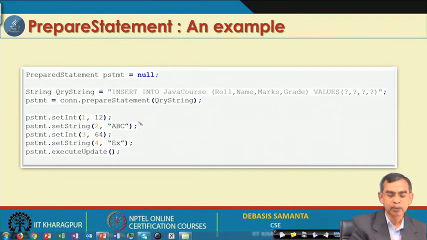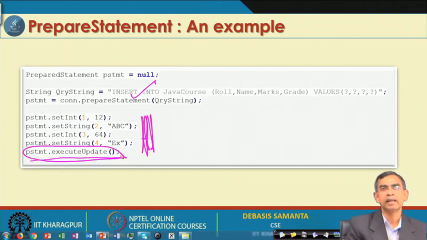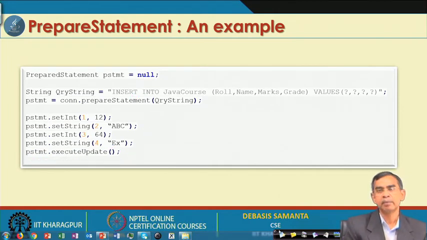Now, we can read all these things from the keyboard or some other means, by input output stream or whatever, and then load all this into this statement. Finally, we can execute it with the prepared statement's execute update, which means it will fire this statement. So, this is the idea: if you want to prepare one statement, we can use the prepared statement object for that.